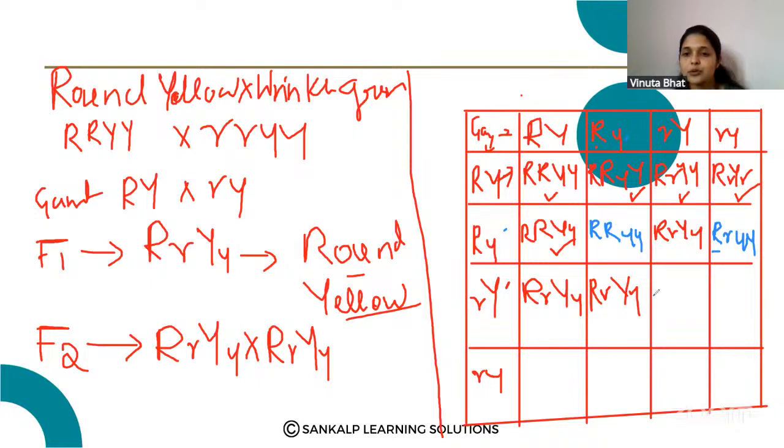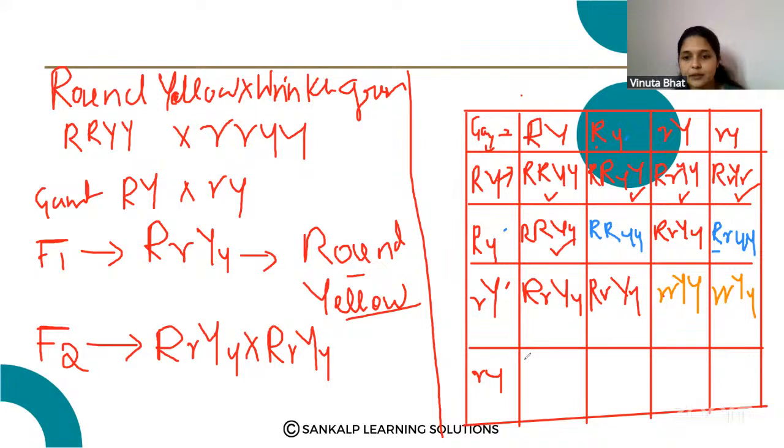Okay, so that is also round yellow color seed producing plant. But here, see the next one, that is small r, small r and capital Y, capital Y. And see the next one, that is also small r, capital Y, small y. Right. So this is wrinkled but yellow seed producing plant.